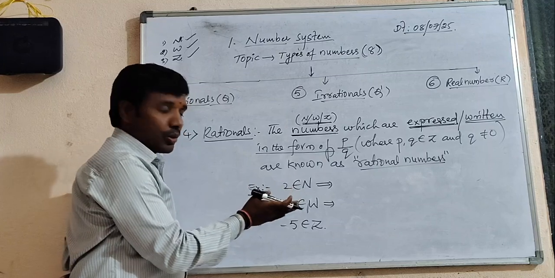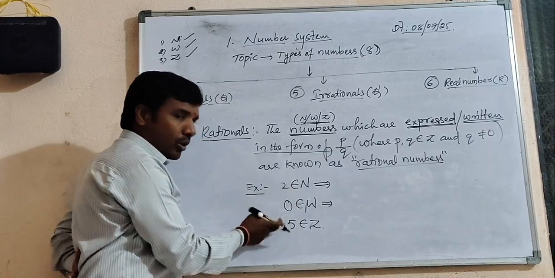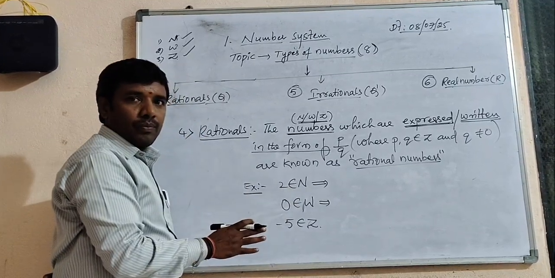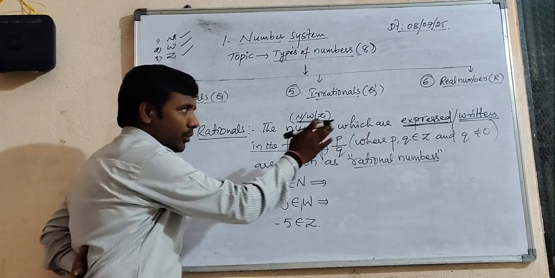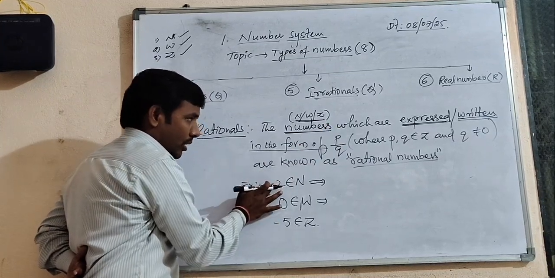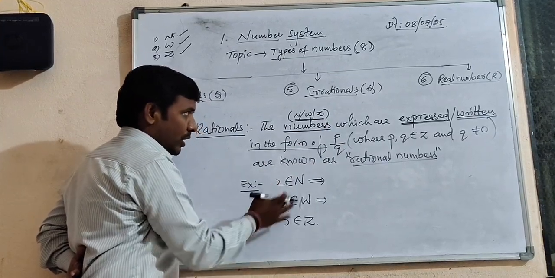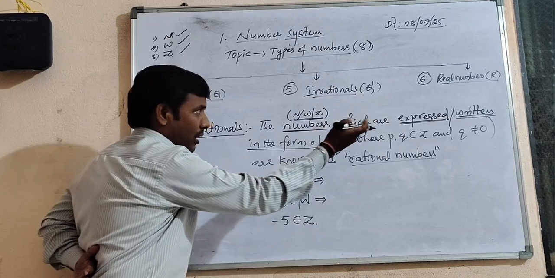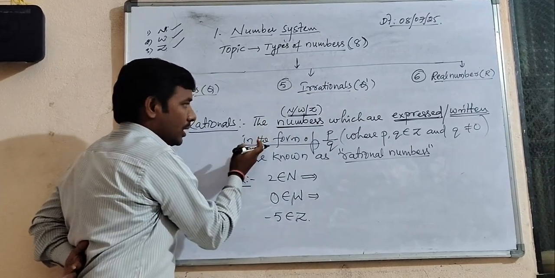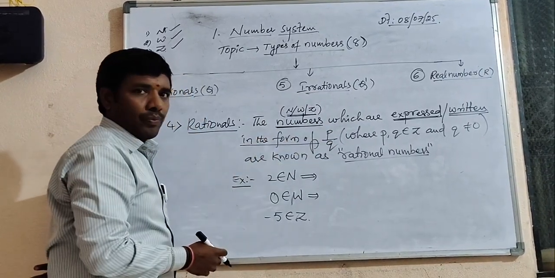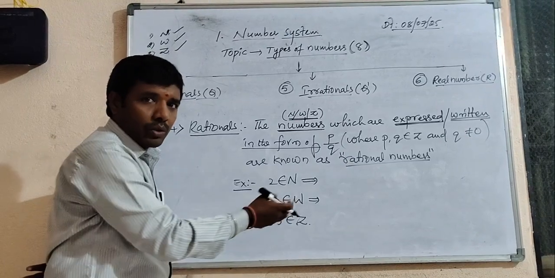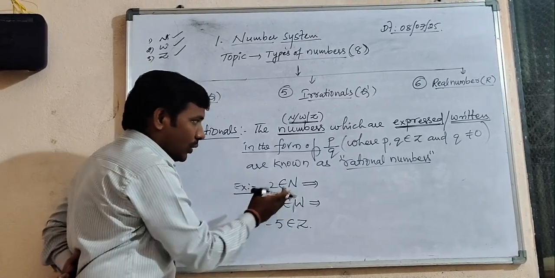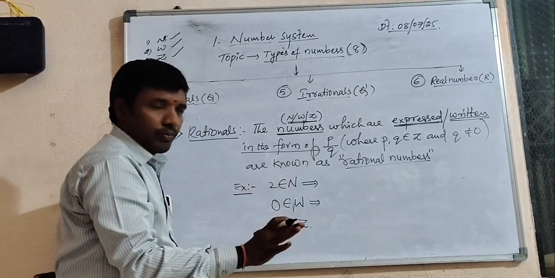Those are not p by q form. According to the definition, the numbers 2, 0, and 5 are going to be expressed in the form of p by q. Now I want to show that. How? Those values we can convert to p by q form.